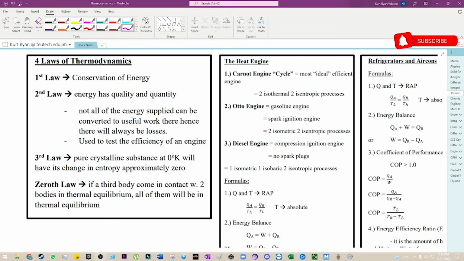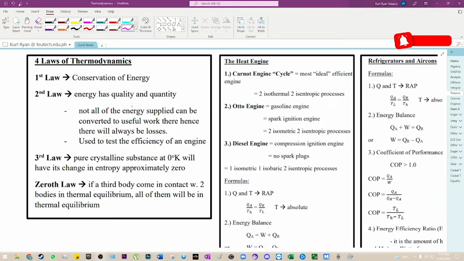Okay, so we have our last topic, which is the four laws of thermodynamics. Of course, we have the first, second, third, and the zeroth law. So the first law, a very popular one, is the conservation of energy. Conservation of energy only states that Q in is equal to Q loss, right? Or, energy can never be created nor destroyed. It can only be transferred.